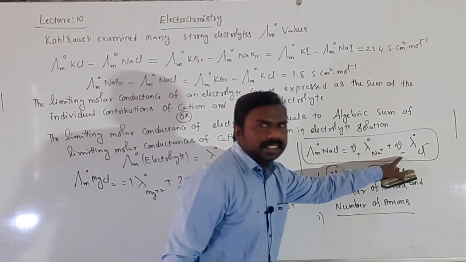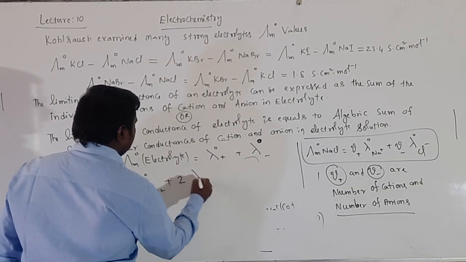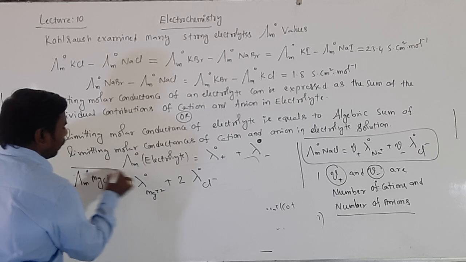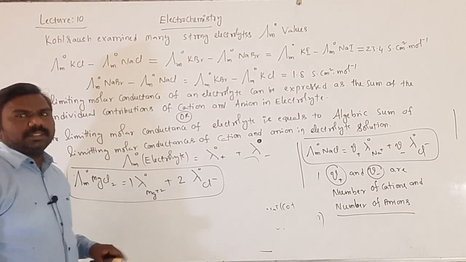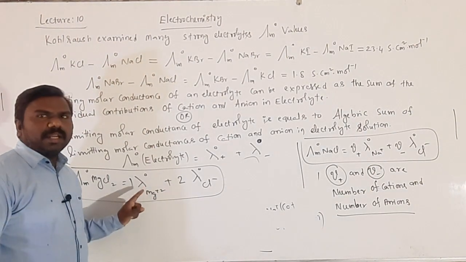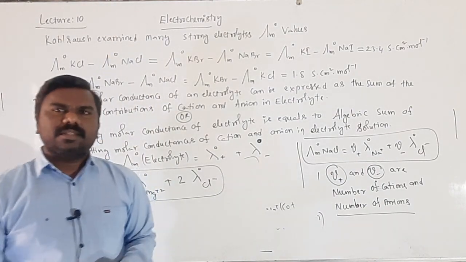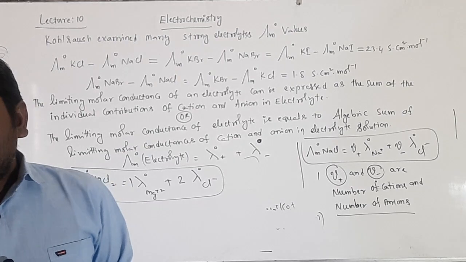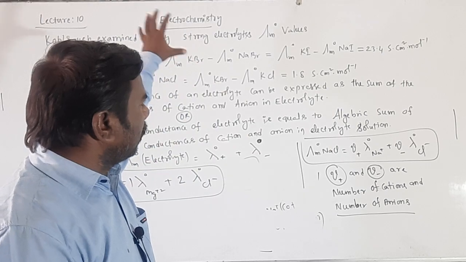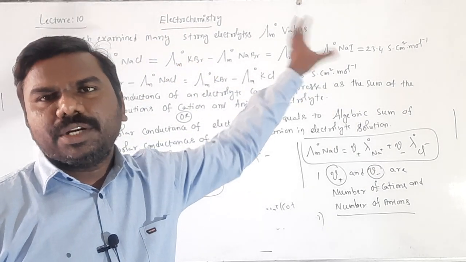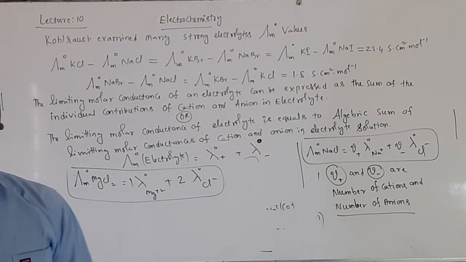This is nu minus, number of anions, equal to 2. That's why 2 into lambda naught of Cl minus. It means the limiting molar conductance of MgCl2 is equal to the sum of the limiting molar conductance of 1 Mg plus 2 and 2 Cl minus ions. So by this he gave a statement, from experimental conditions, giving this kind of statement and expression.